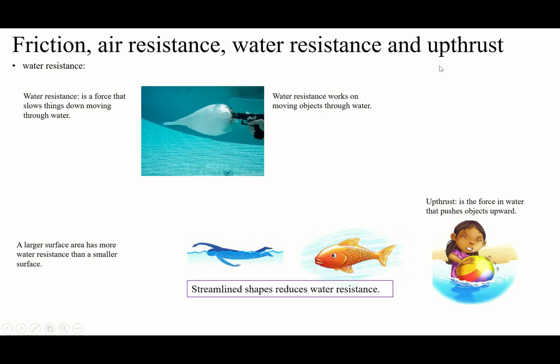And there is something that we just mentioned. It's upthrust. There is something new. When you push things down on water, it's not going to go down. Why? Because something is going to push it up. What is this pushing up? Upthrust. It's the force in water that pushes objects up, whatever it is, not only the ball. So upthrust is a force in water that pushes objects upward. When you push it down, the upthrust is going to push it up.